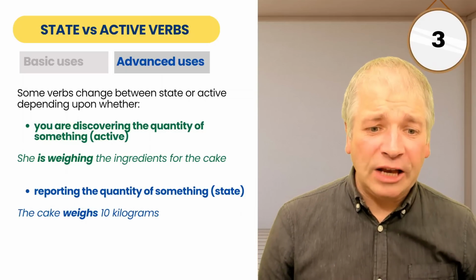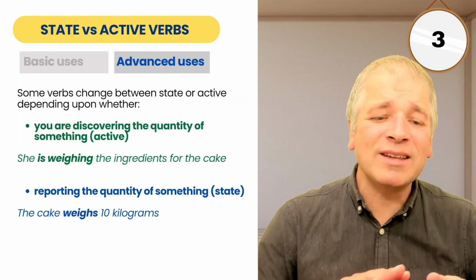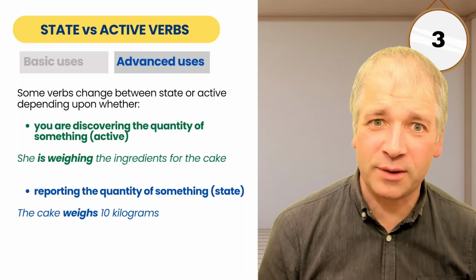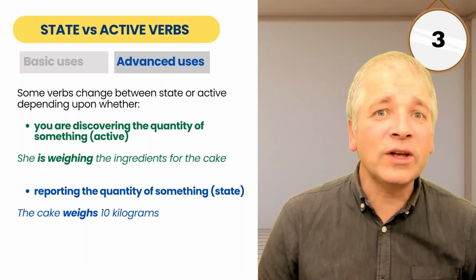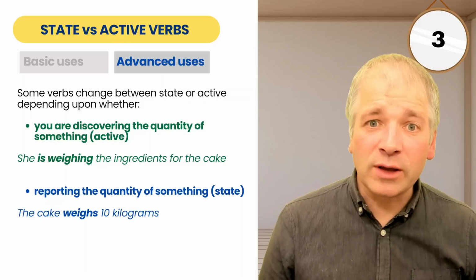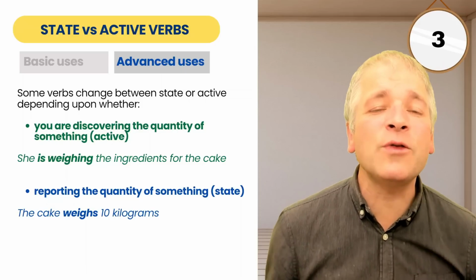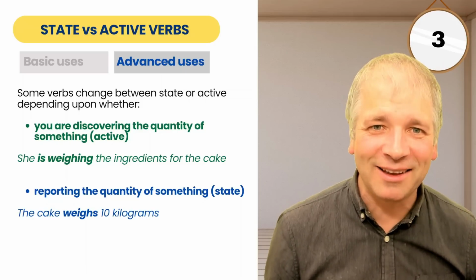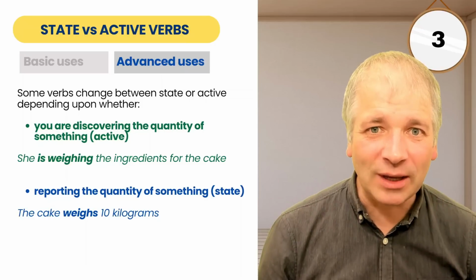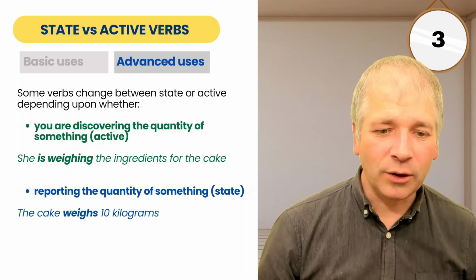Some verbs change between state or active depending upon whether you are discovering the quantity of something or reporting the quantity of something. If you're discovering the quantity of something, it becomes active. For example, she is weighing the ingredients for the cake. Weighing here is an activity, but it changes when we are reporting the quantity.